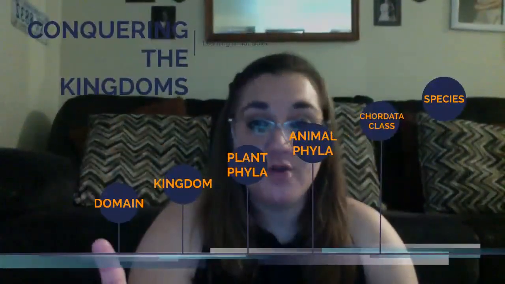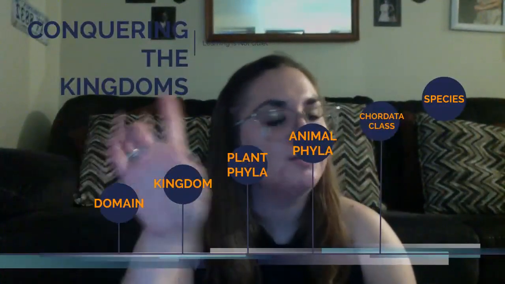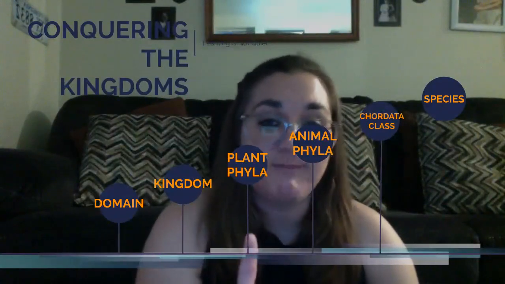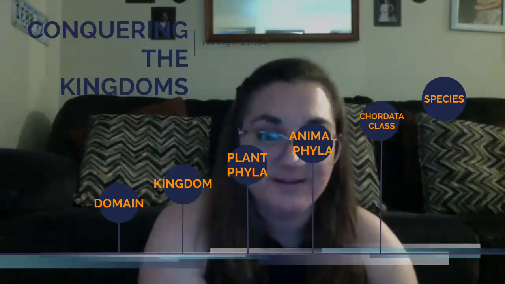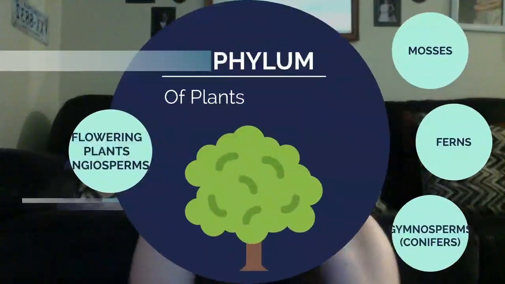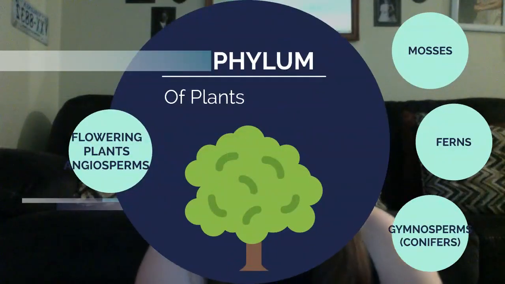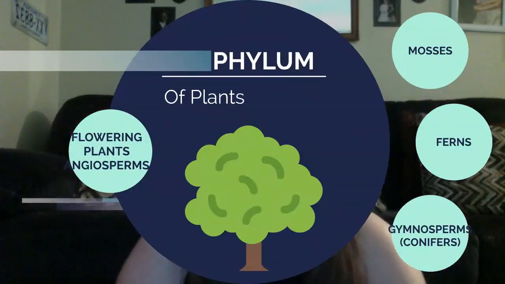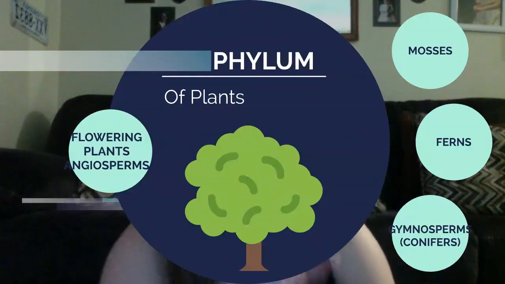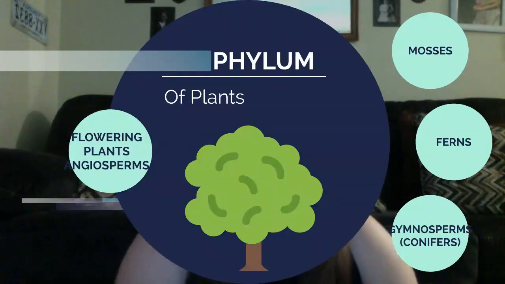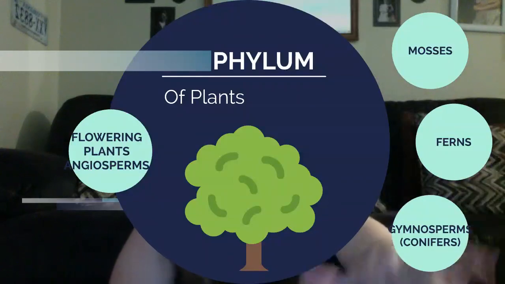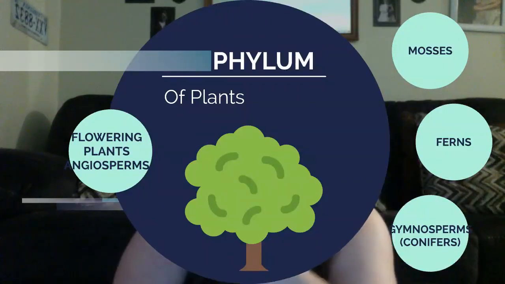So now we've done domain, kingdom. Now we're going to move on to phylum. First, we're going to talk about plant phylum and then animal phylum. So plant phylums, and I have a whole video on just plant organization, a whole song. So if you need a refresher, pause and go check that out first. But phylum of plants, we have mosses, ferns, gymnosperms or conifers, and flowering plants, also known as angiosperms.